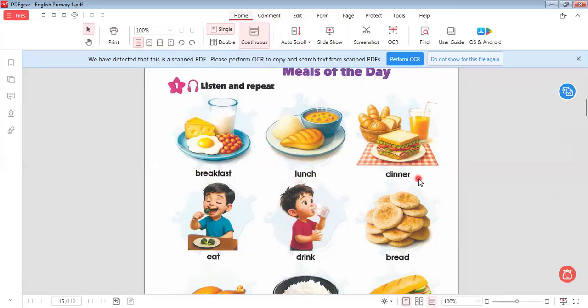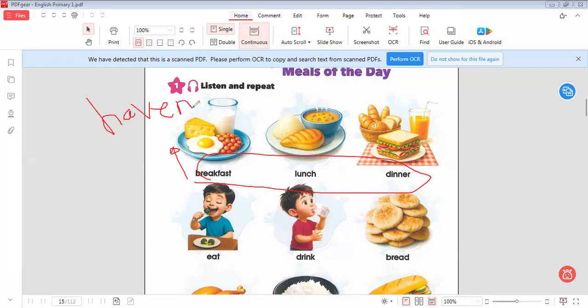Breakfast, lunch, dinner. I would like to say that before these meals, we use the verb have. So have must be followed by the meals. This is what I would like you to know in this part. Let's continue with the rest of our lesson today.